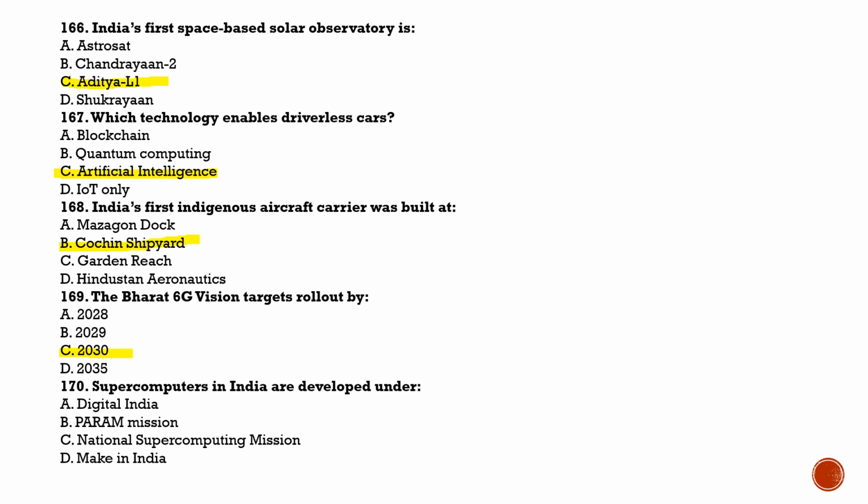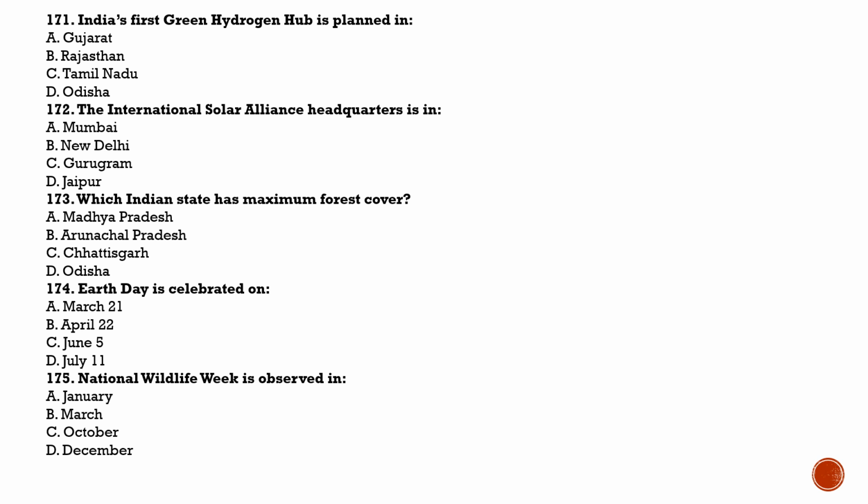Next question is supercomputers in India are developed under, and the answer for this will be option C, National Supercomputing Mission. Next question is India's first green hydrogen hub is planned in, and the answer for this is option A, that is Gujarat. Next question is the International Solar Alliance headquarters is in, and when it is about Solar Alliance headquarters, the option C will be correct, that is Gurugram.